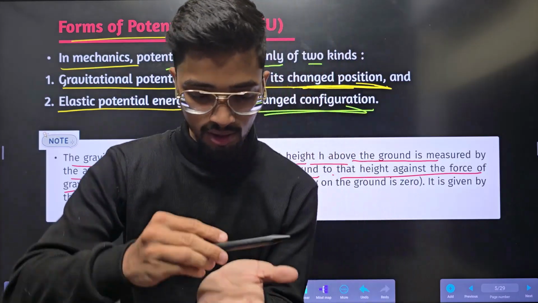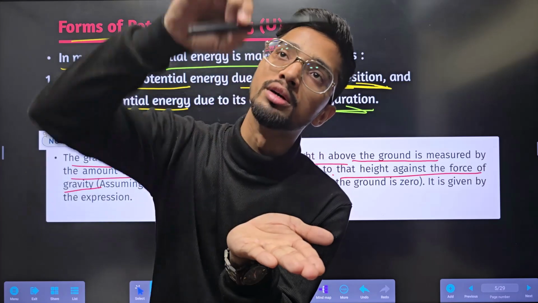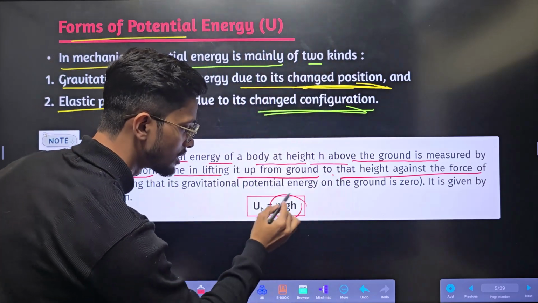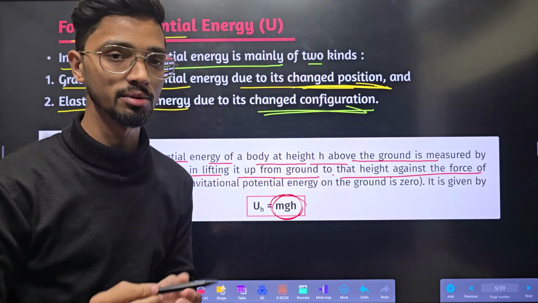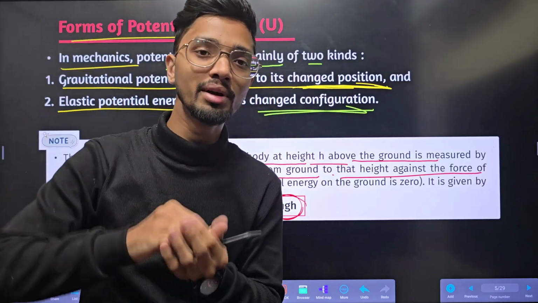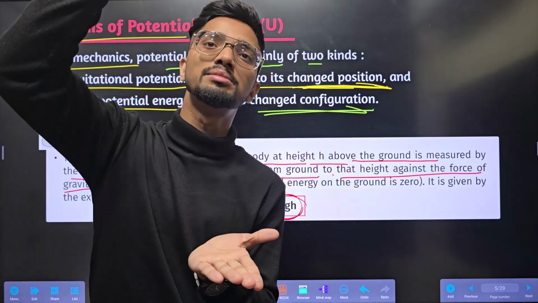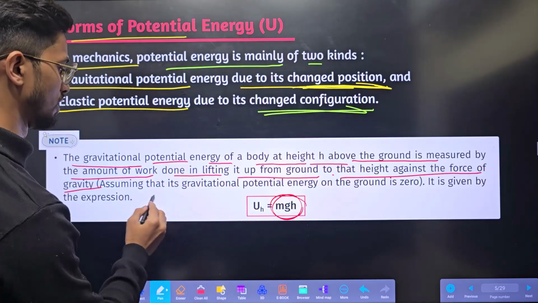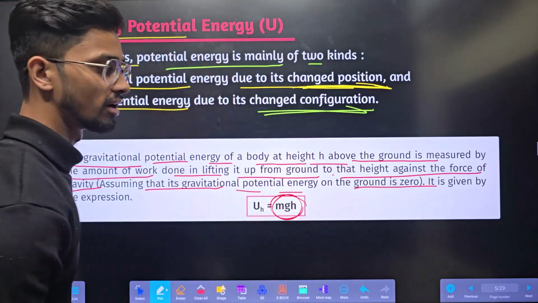See, to take this body from here to here, how much work am I doing? That is nothing but mgh. Yes, mg into h, because the force acting will be mg and displacement is h. This work will be stored as energy. Simple. The gravitational potential energy at the ground is zero.